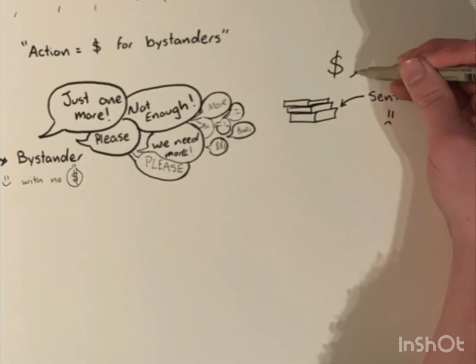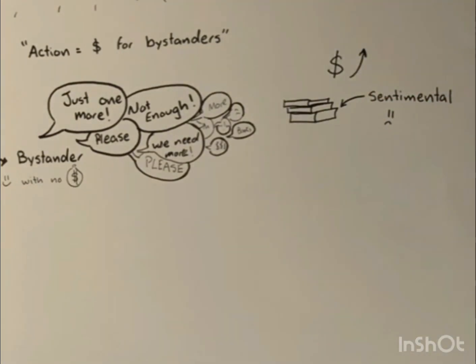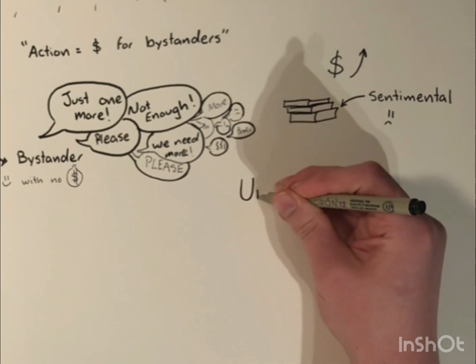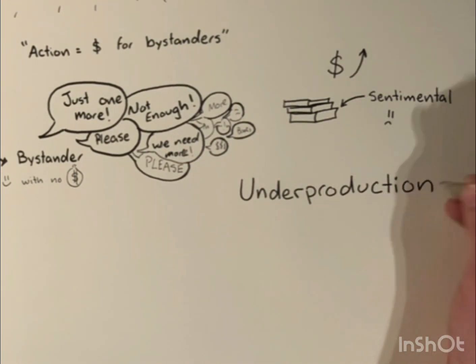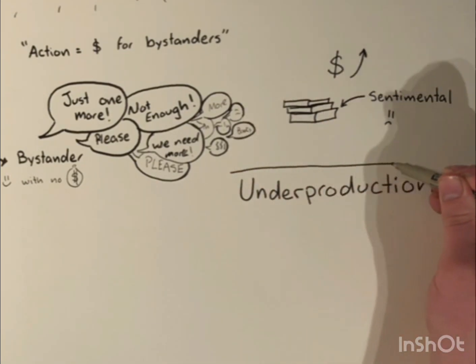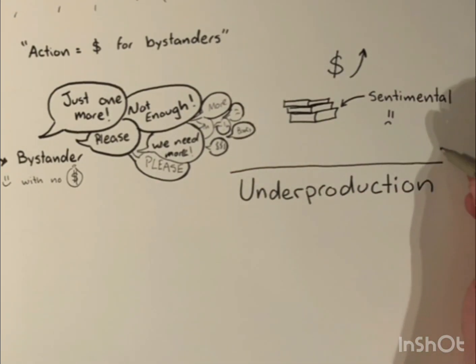I would only be willing to sell them at a much higher price, and I know the daycare is not willing to pay that price. As a result, the kids would not get the books that they ideally would have liked. So I'm not producing as much as the bystanders need, which is called underproduction. Underproduction is the fundamental flaw to positive externalities.